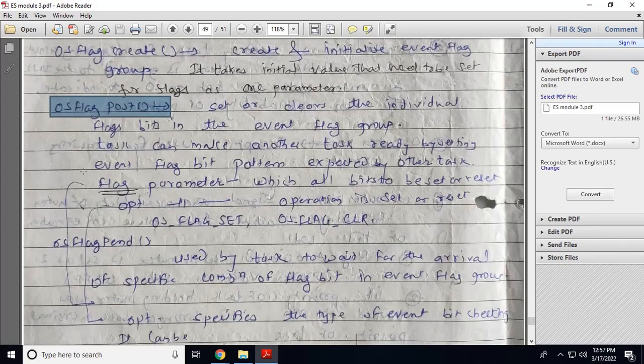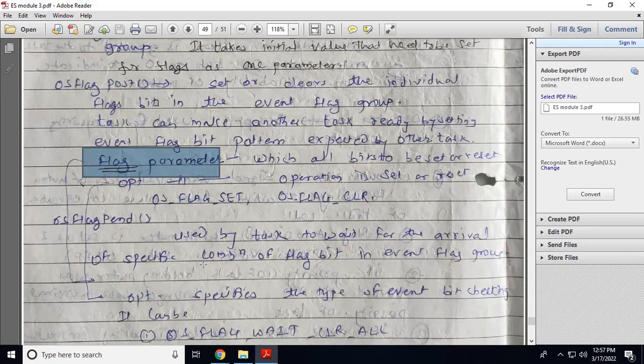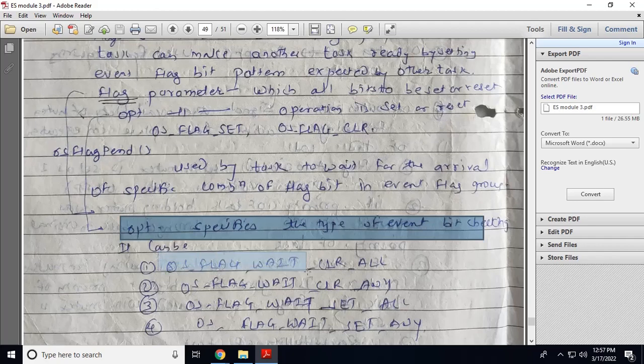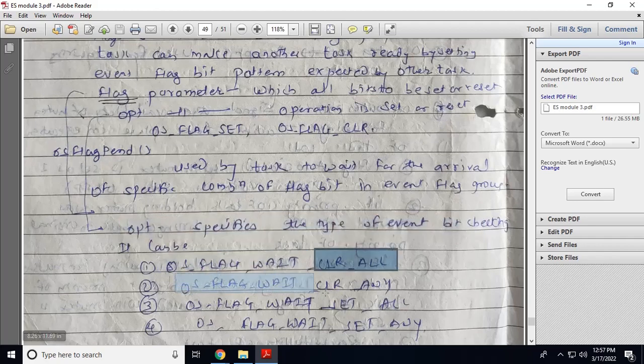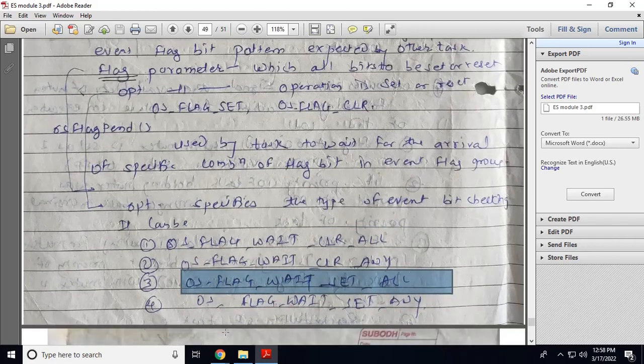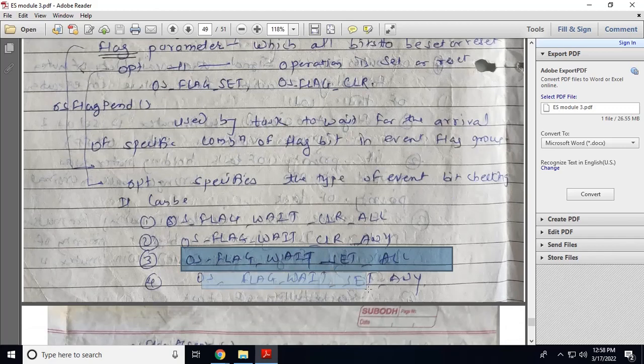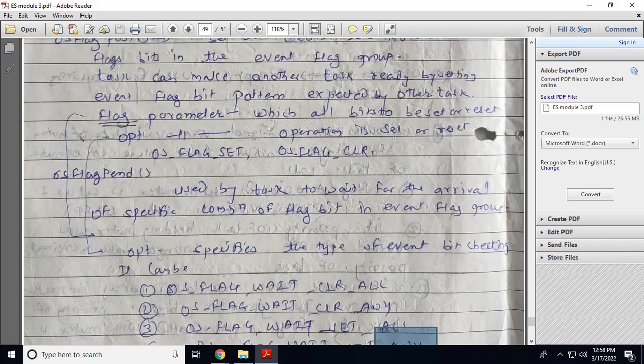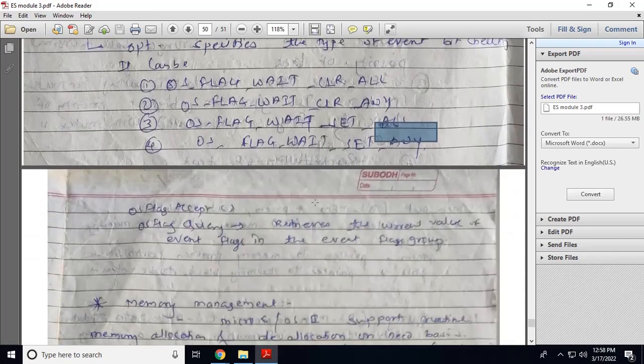Now see this OS flag post, the parameters which can set all the bits or which can reset all the bits. So this is the option, we can specify the option for the event bit: OS_FLAG_WAIT_CLR_ALL, OS_FLAG_WAIT_CLR_ANY, OS_FLAG_WAIT_SET_ALL, OS_FLAG_WAIT_SET_ANY. So you can set any bit or you can set all the bits, or you can clear any bit or you can clear all the bits. So these are the parameters which are passed to the flag, so you can decide.